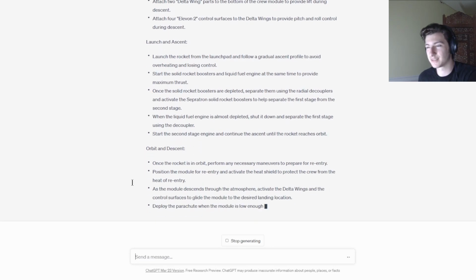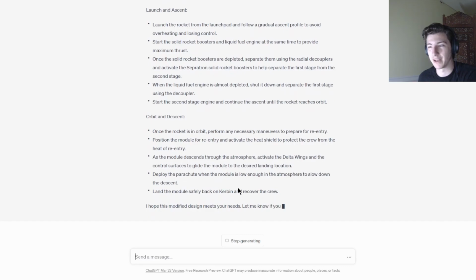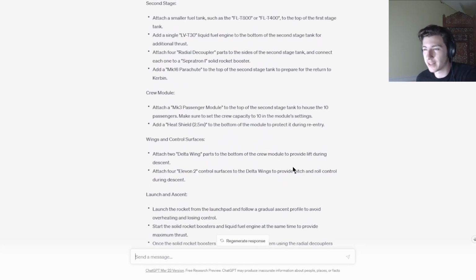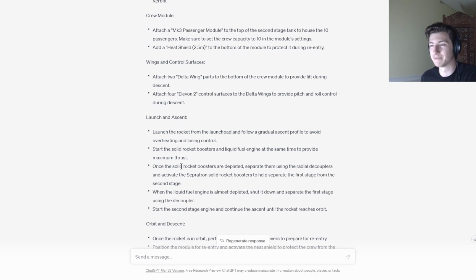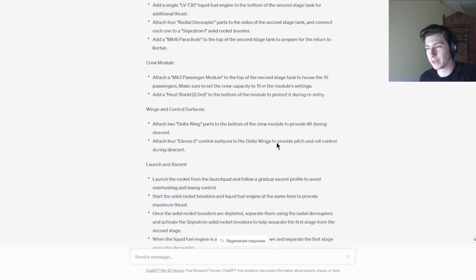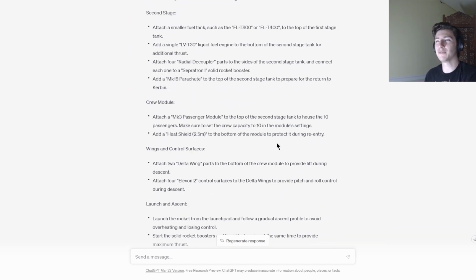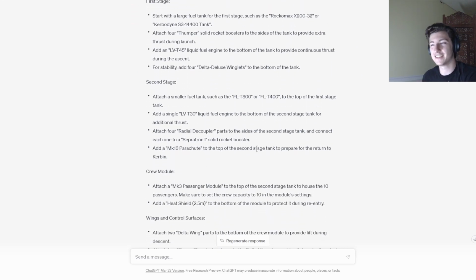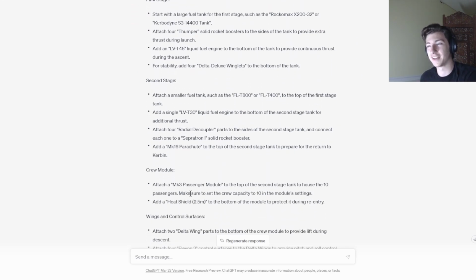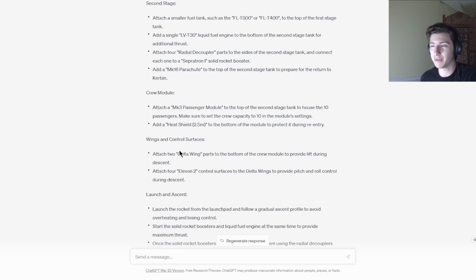So as the module descends, blah, blah, blah. So it changed our descent pattern. And let's see where it had us activate the wings. So attach 2 delta wing parts to the bottom of the crew module to provide lift during crew descent. Attach 4 elevons to the delta wings to provide pitch and roll control during the ascent. Okay. So we've got some modifications here. It didn't get the 10 crew capacity thing unless I can actually just change it, which would be so funny. And we got some wings.